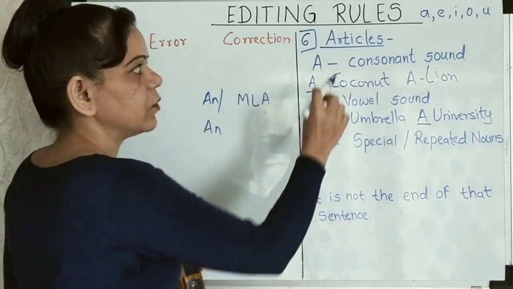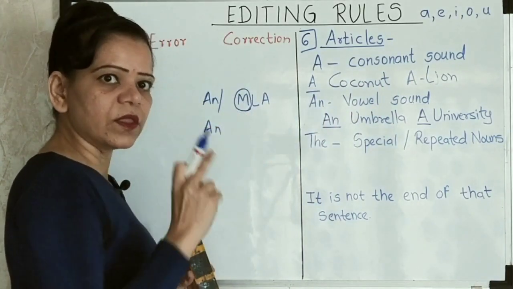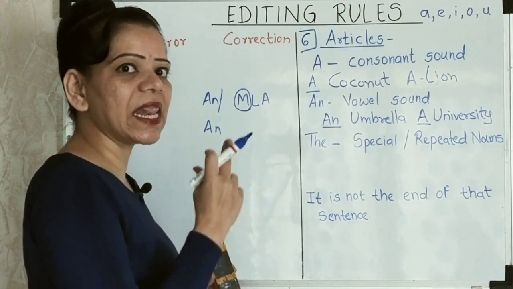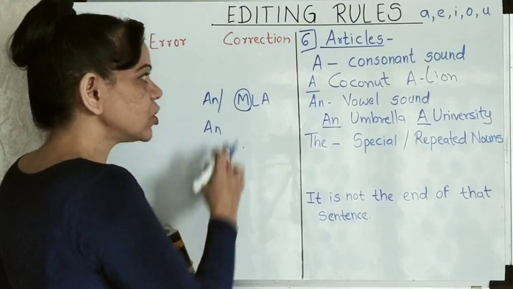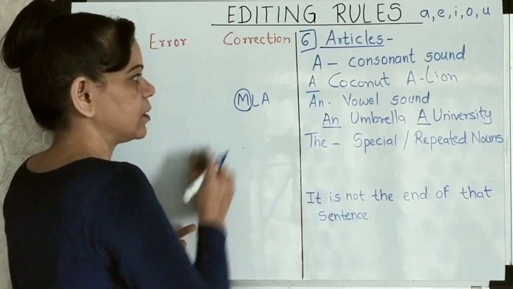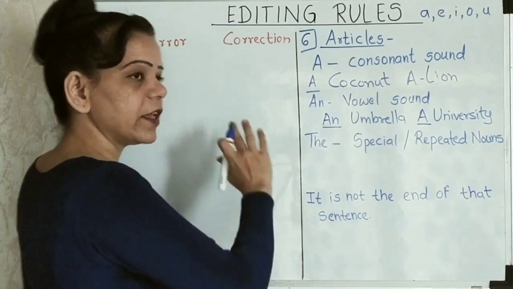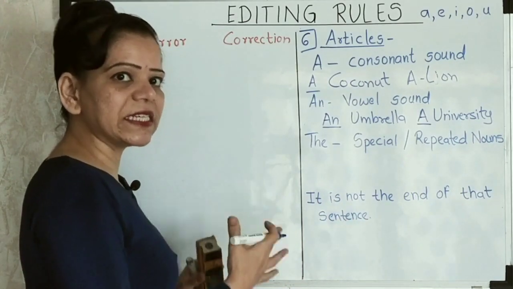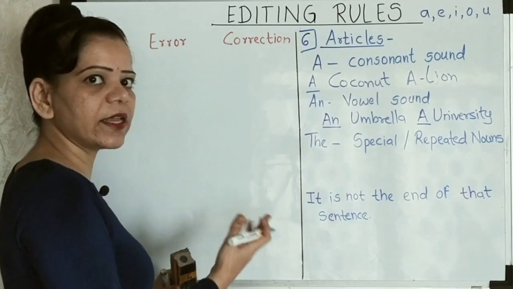That's the reason I repeated. When you say sound, it should be sound. Though the alphabet is M over here, the pronunciation or the sound that I make while saying these words is em-el-ay. So what do I use? A, em. Em I say, right? So I will not write a MLA or the MLA. I'll put in as an MLA, right? Or if I have the name of that person after that, I will put the MLA, Mr. So and so, because I'm going to specify, we're going to give details about that MLA. So I can put the before MLA. So what will I write there?